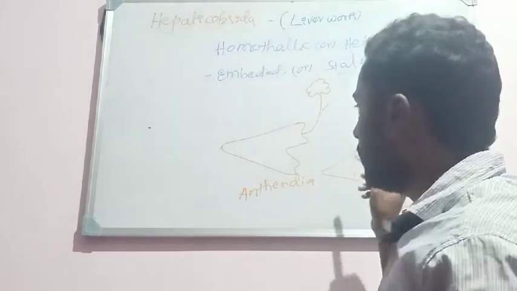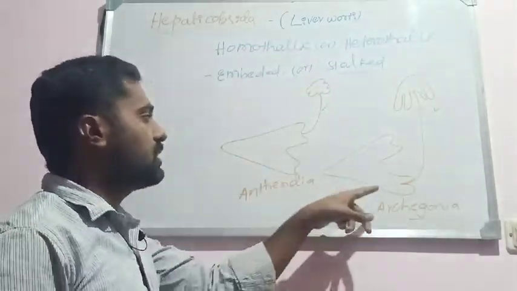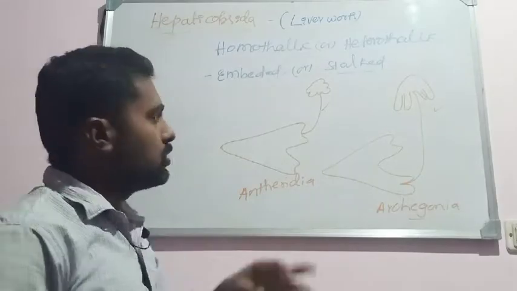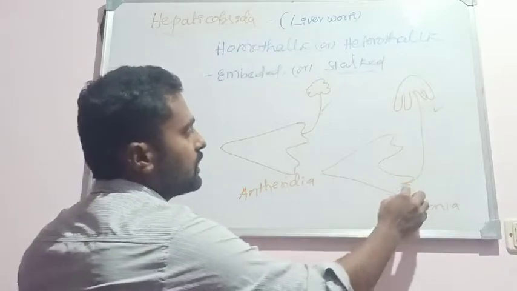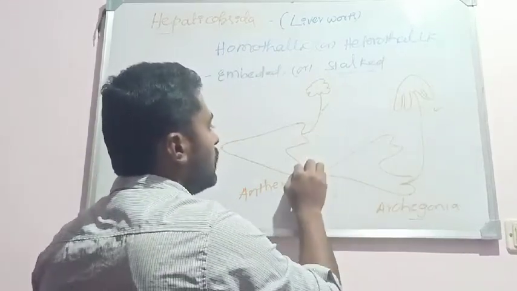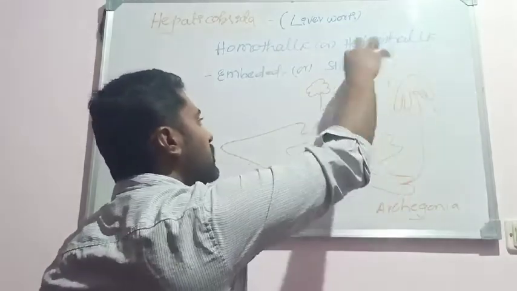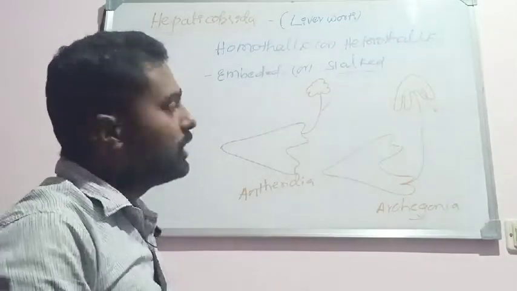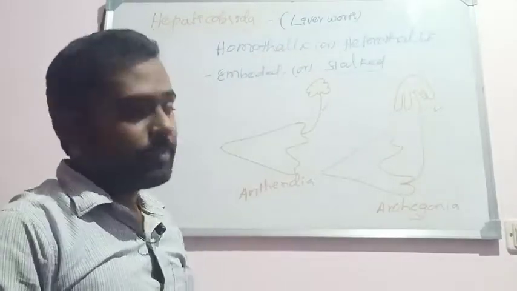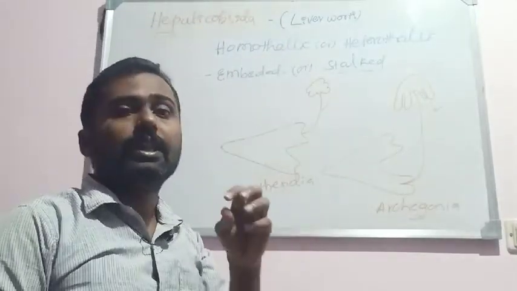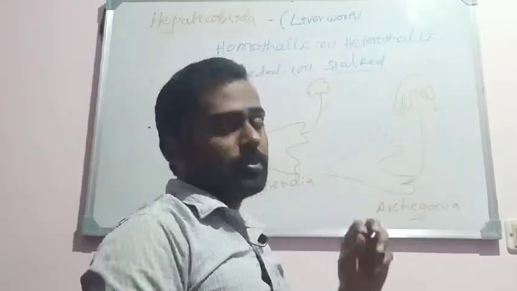Okay, so for example in Riccia, the sex organs are embedded, whereas in the case of Marchantia and Porella we can see the stalks in the sex organs, a long stalk that arises from the apical notch. An apical initial cell develops into a long stalk, which bears the sex organs at the terminal ends. This is the antheridial disc, which possesses many antheridial chambers, and within each chamber the antheridia develop, whereas the archegonial chamber possesses archegonia.